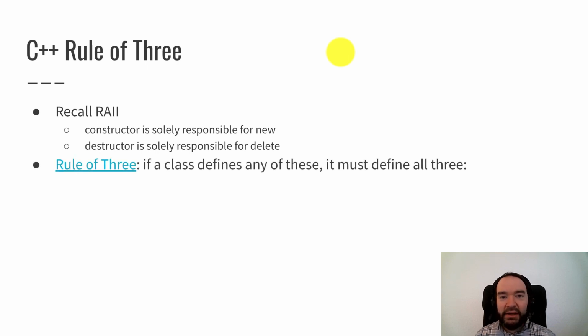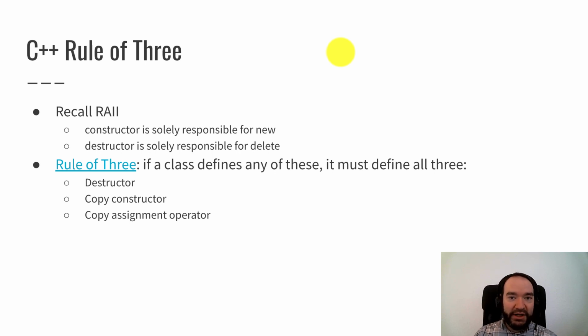The rule of three is a rule that's kind of implied by that. And that rule says that if a class defines any of these three special functions, it has to define all of them. The three special functions are the destructor, responsible for freeing resources owned by the object, the copy constructor, which is a constructor that copies from one object to another, and the copy assignment operator, which is overloading the equal sign operator that copies from one object into another. So the rule of three says if you write a class and you define any of these three functions, you have to define all three.